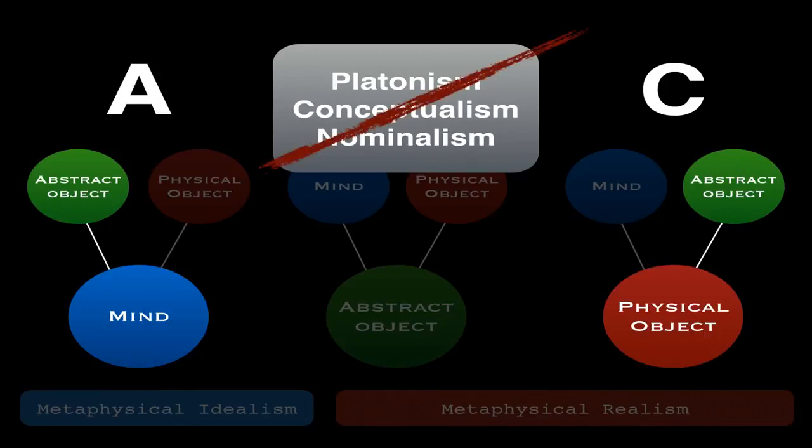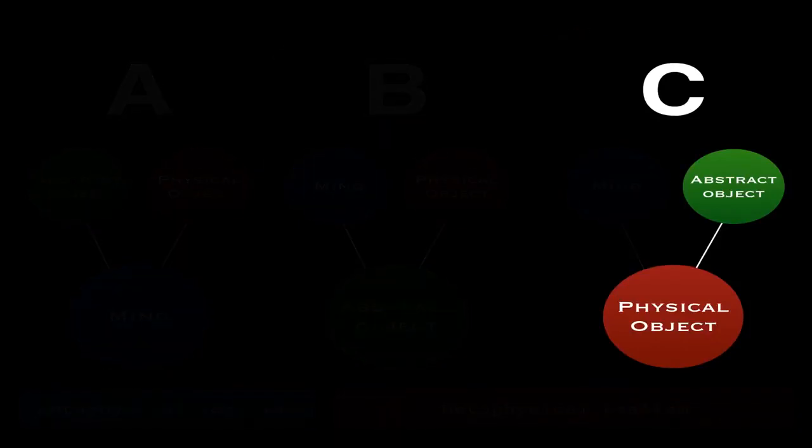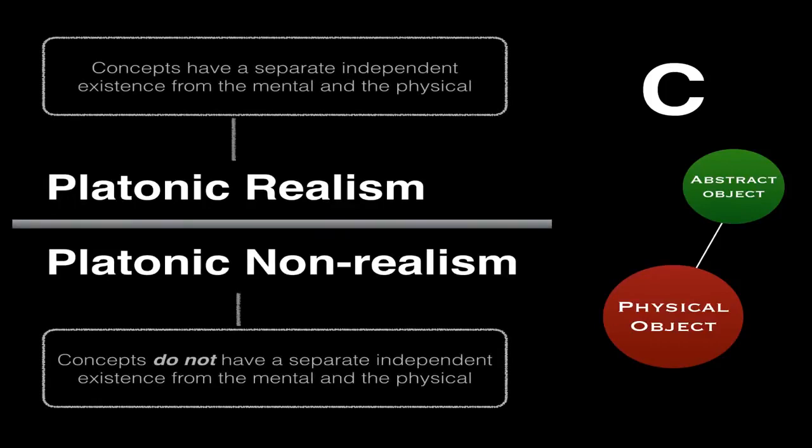Now, I would like to talk about the distinction between Platonism, conceptualism and nominalism, but I think there are some problems with how to distinguish between conceptualism and nominalism. And all these isms can get pretty confusing anyway. So I want to keep things a bit more simple and simply focus on the nature of concepts in materialism. So the only distinction I will make is between Platonic realism and Platonic non-realism. Platonic realism is the view that concepts are a separate category from physical objects and also have a mind-independent existence. Platonic non-realism then would be the view that concepts do not have an independent existence.